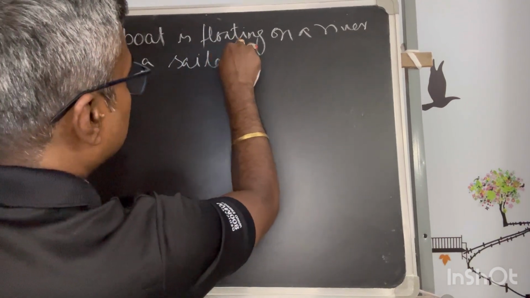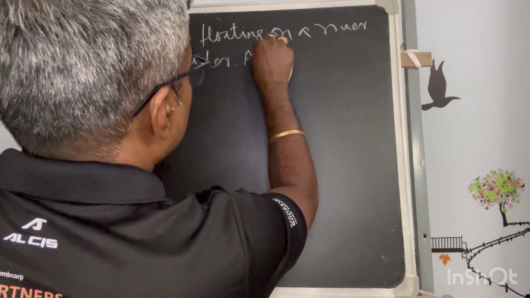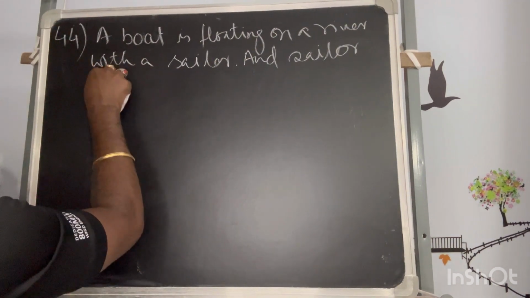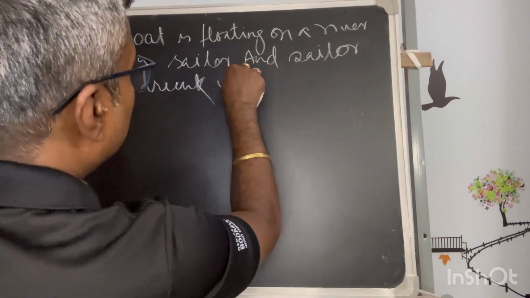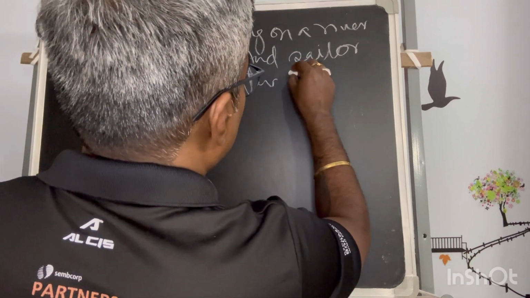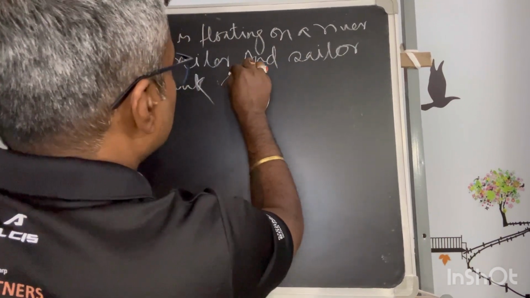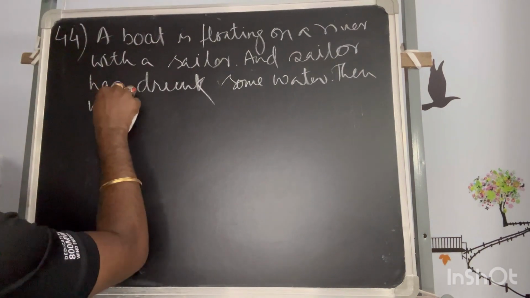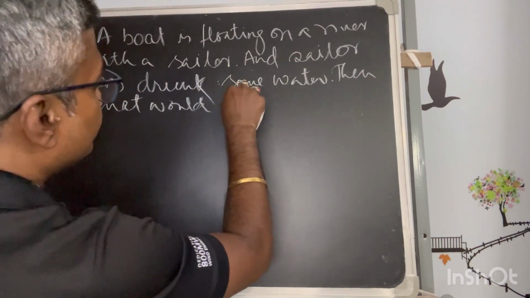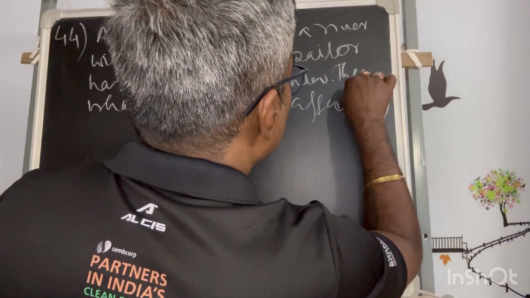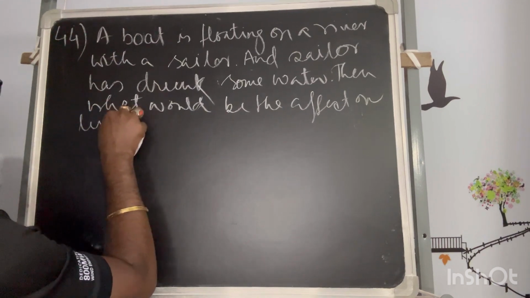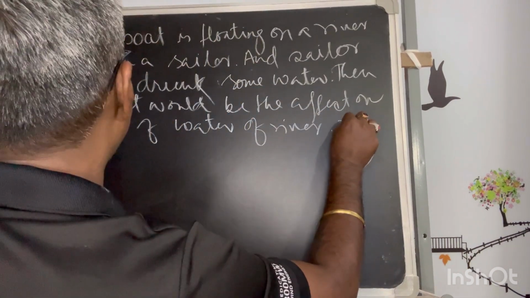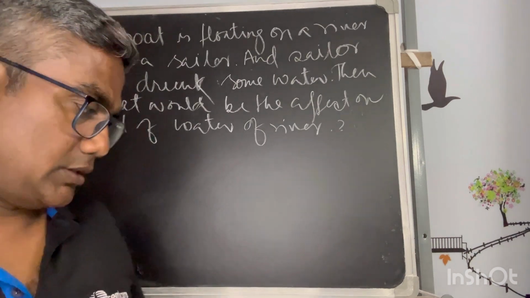A sailor is there who is sailing the boat on a river, and the sailor has drunk some water, then what would be the effect on the level of water of the river?